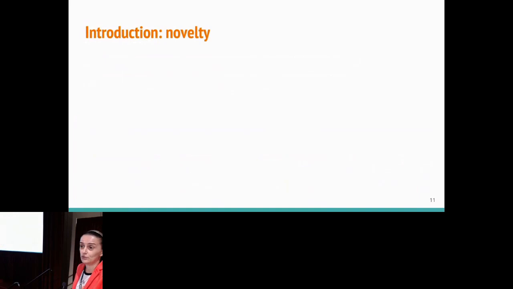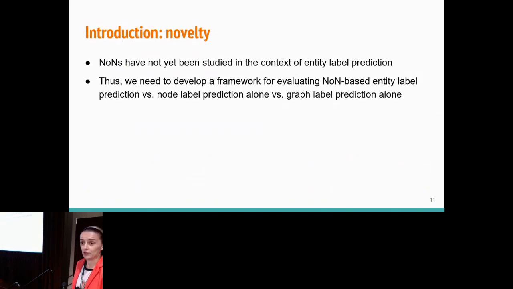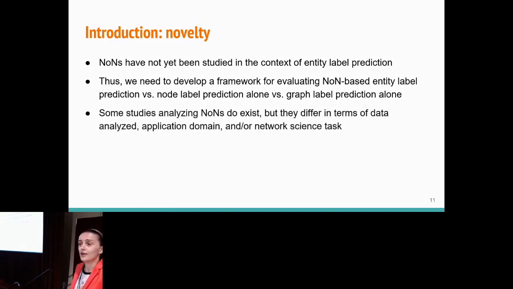Just to comment on the novelty of this idea, the idea of networks of networks has not been used in the context of entity label prediction and thus not in the context of protein function prediction. So we had to start from scratch, completely develop the entire framework for how to fairly compare tasks of NoN-based entity label prediction versus node label prediction alone versus graph label prediction alone. And there are a handful, three or four studies that do use networks of networks as we define them, a network whose nodes are networks themselves, but such studies differ drastically in several aspects from what we do, and we couldn't find a way to compare anything they do to what we do here.